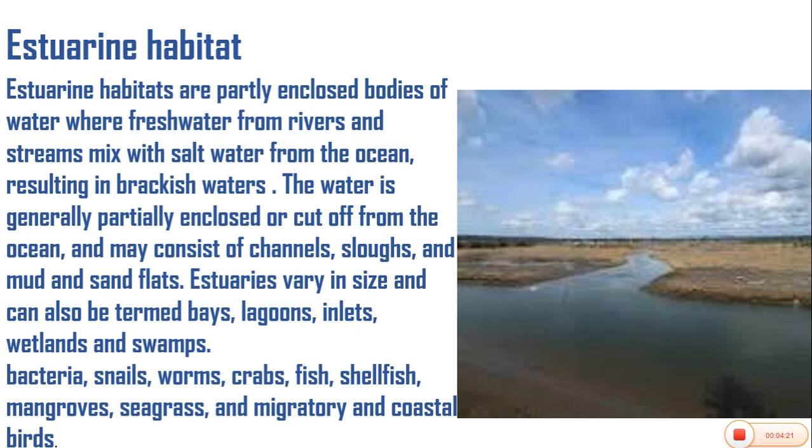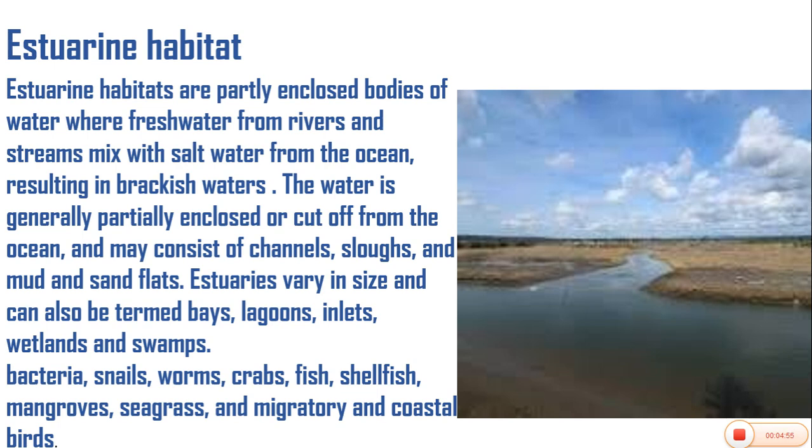So another name for the estuarine habitat is brackish water. So when you are asked to talk about brackish water, you are still being asked to talk about estuarine water or estuarine habitats. The water is generally partially enclosed or cut off from the ocean and may consist of channels, sloughs, and muds and sand flats. Estuaries vary in sizes and can be termed bays, lagoons, inlets, wetlands, and swamps.